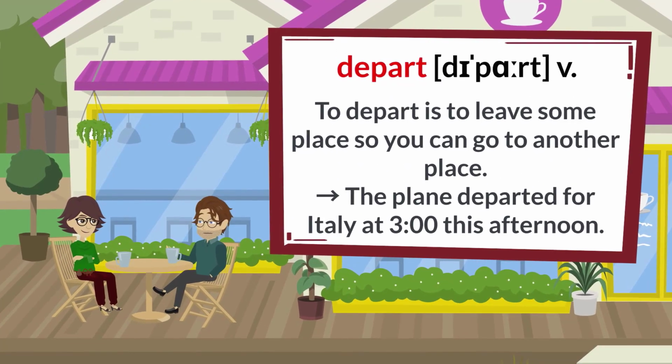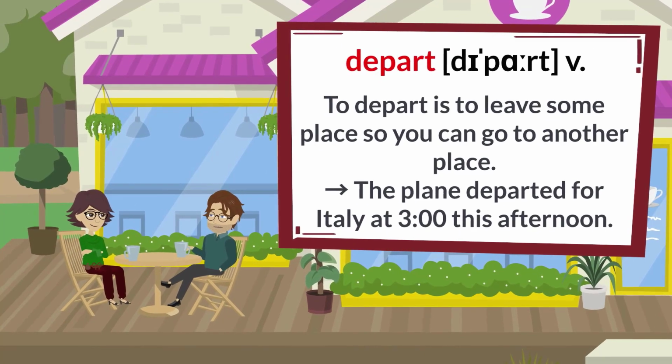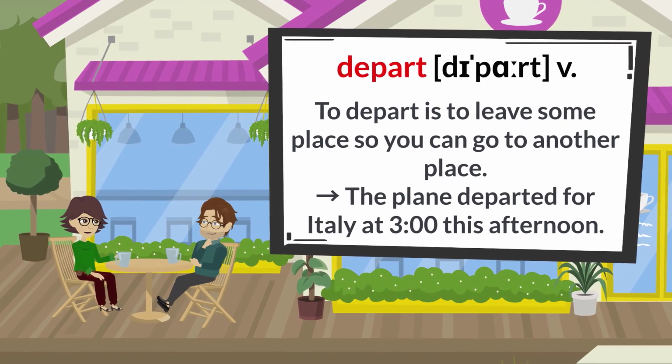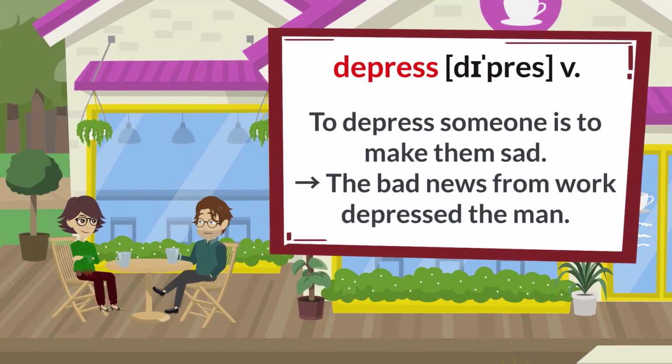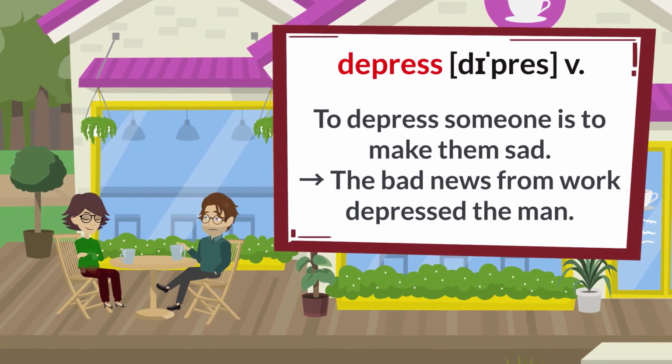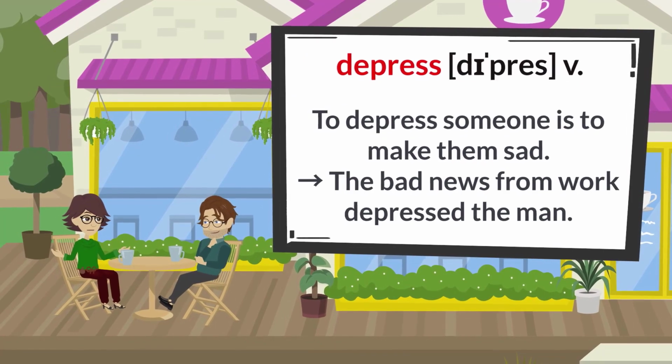Depart. To depart is to leave some place so you can go to another place. The plane departed for Italy at 3 o'clock this afternoon. Depress. To depress someone is to make them sad. The bad news from work depressed the man.